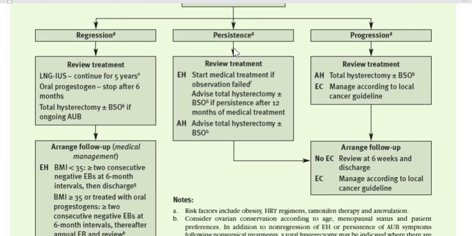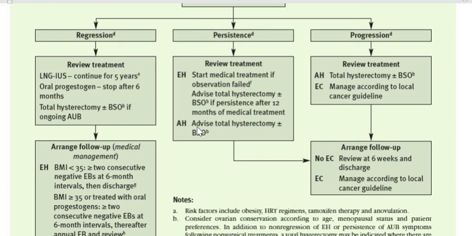So if it is persistent and she has simple endometrial hyperplasia, we need to start medical treatment. If observation failed, then we are going to advise total abdominal hysterectomy with BSO if there is persistence after 12 months of her medical treatment.